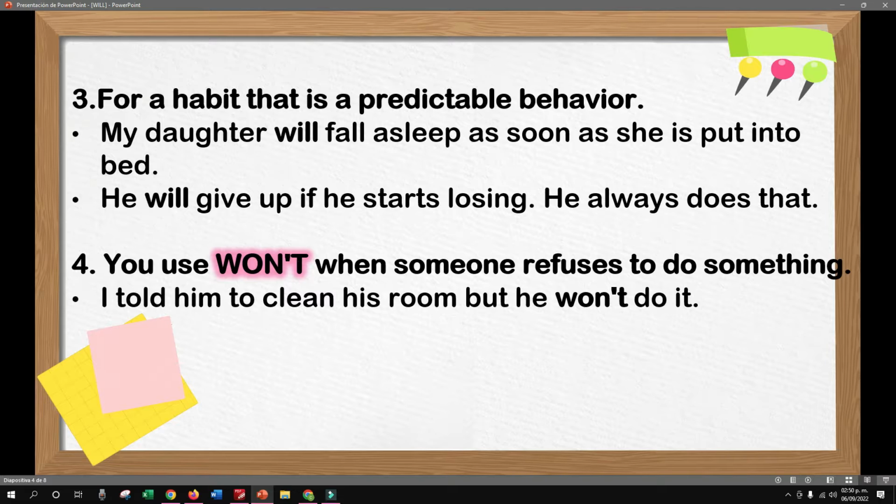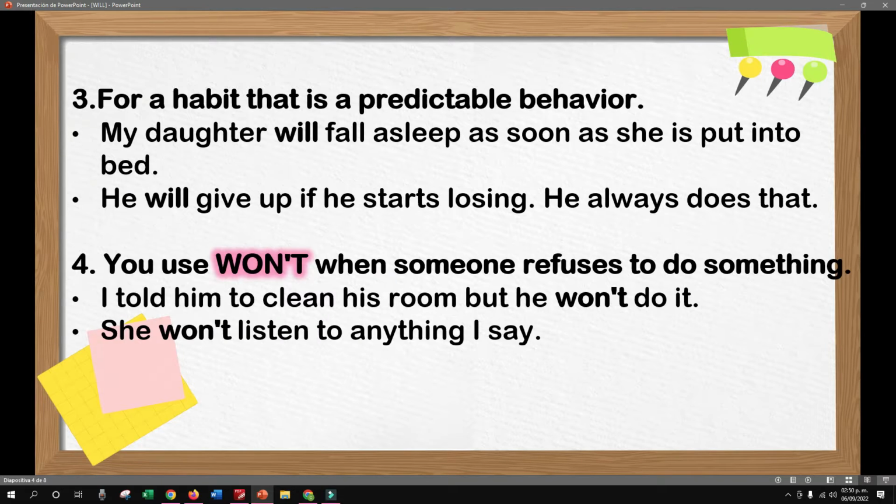Le dije que limpiara su cuarto, pero él no lo va a hacer. Él se rehusó a hacer algo. En este caso, vamos a utilizar won't. Or, she won't listen to anything I say.